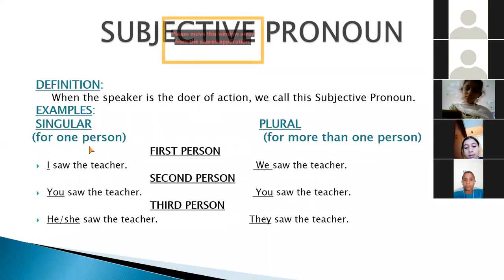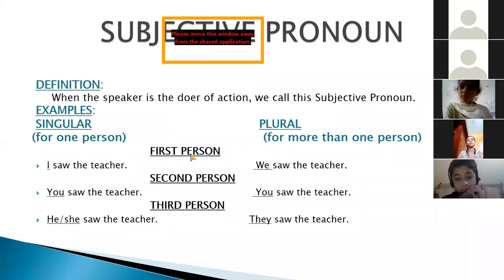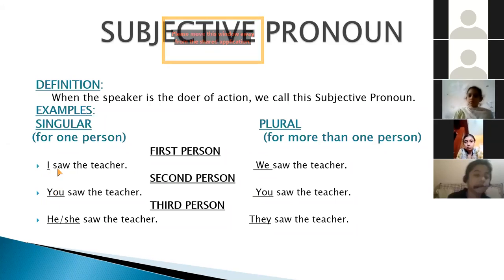There are examples for singular persons and for plural persons. First person means when we are talking about the speaker, like me here. I saw the teacher. You can see that I have underlined all the pronouns here. I saw the teacher. It is for singular speaker or singular person. For plural, we saw the teacher. If the speakers or the first persons are more than one.